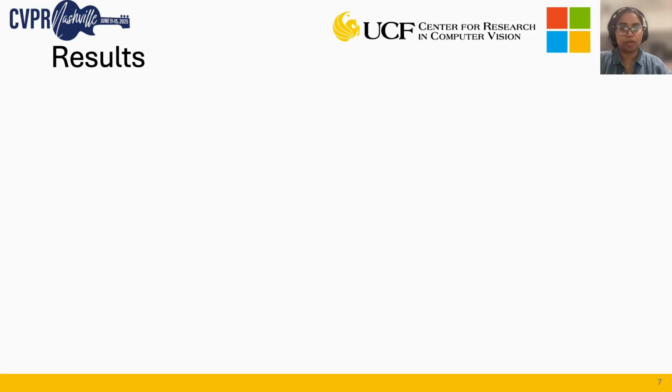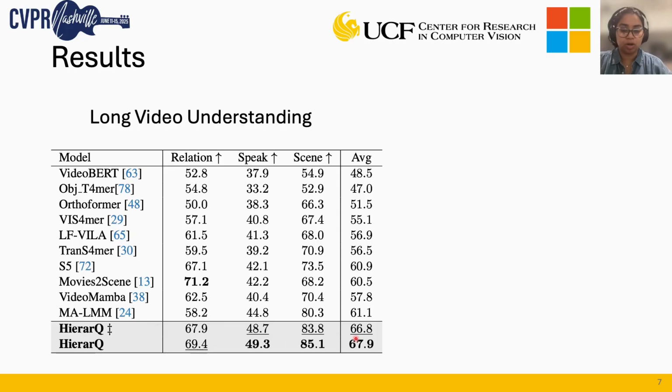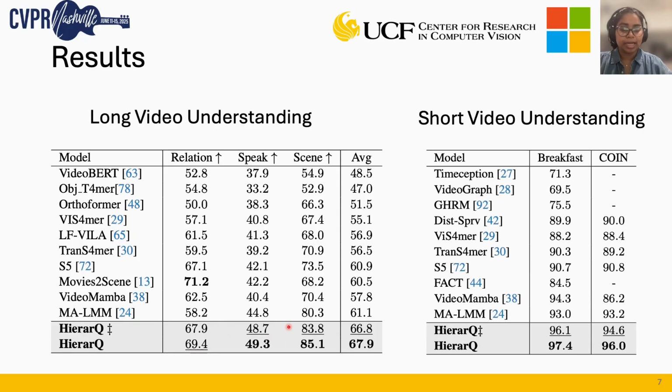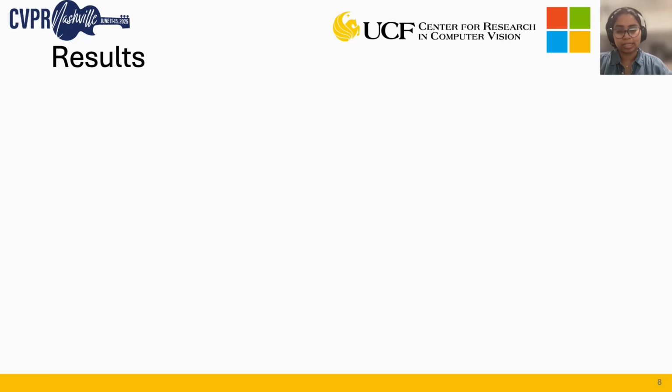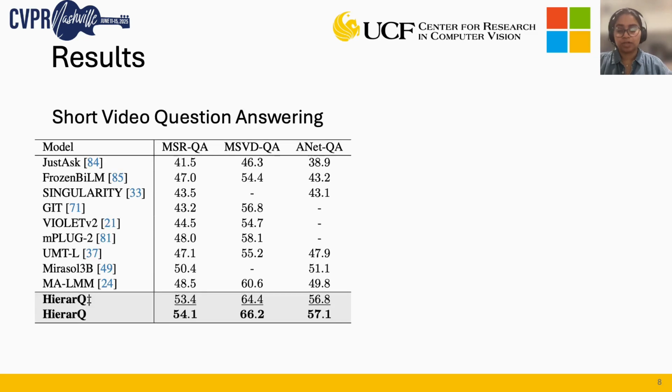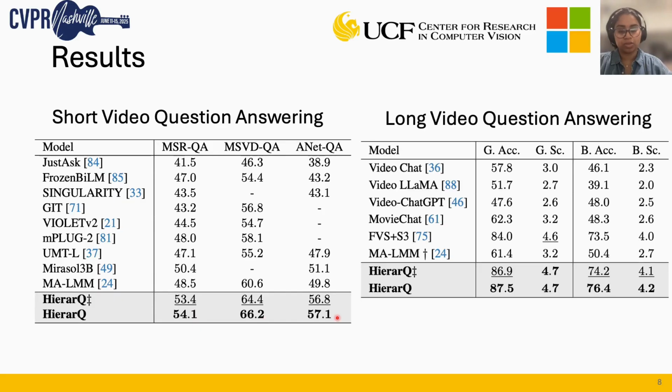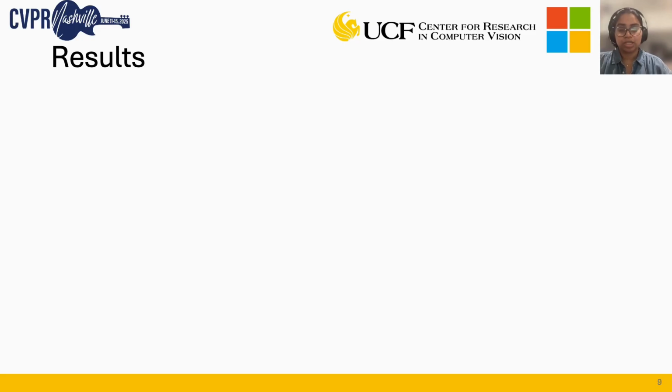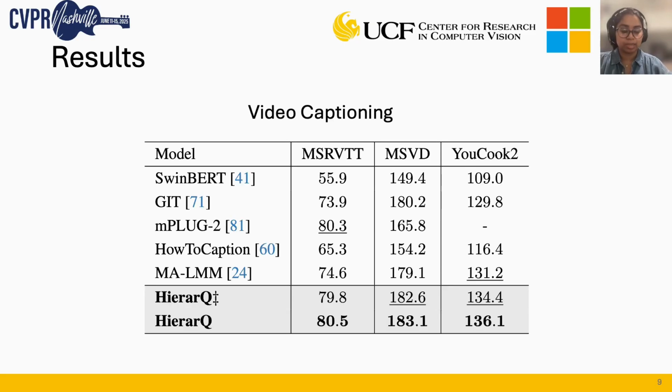Here we show the performance of our model across several video tasks. Our model achieves state-of-the-art performance on long video understanding on the LVU dataset and short video understanding on the Breakfast and COIN datasets. Additionally, it also achieves state-of-the-art performance on short video question answering on MSR-VTT QA, MSVD QA, and ActivityNet QA datasets, and also long video question answering on the MovieChat 1K dataset. And lastly, it also achieves state-of-the-art performance on video captioning on MSR-VTT, MSVD, and YouCook2 datasets.